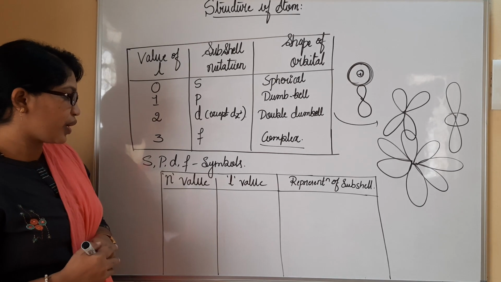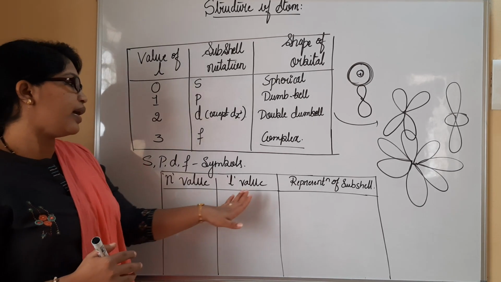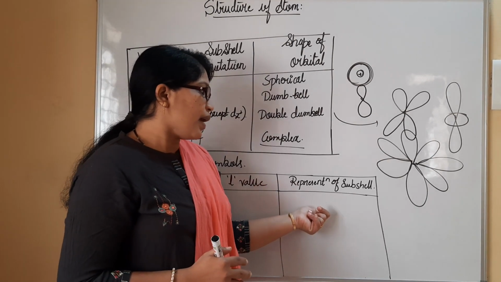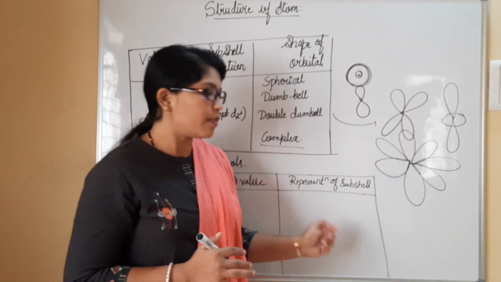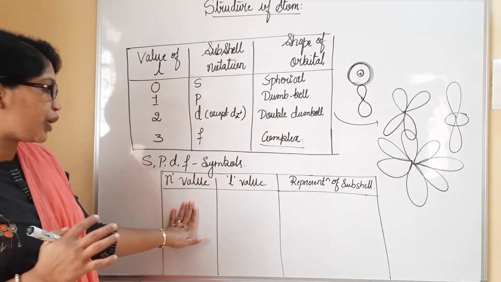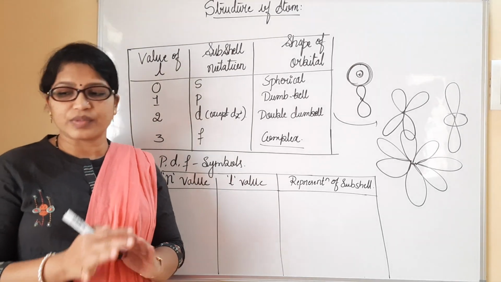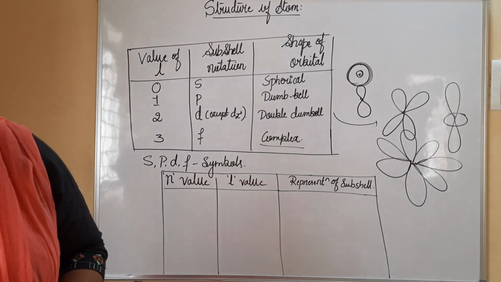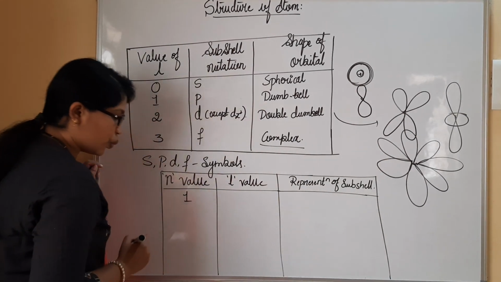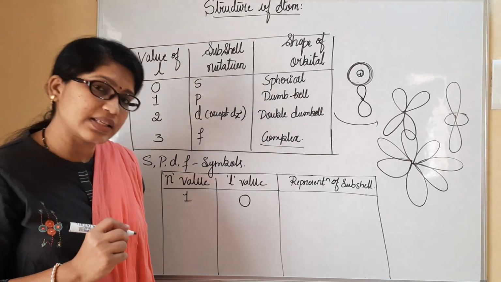Likewise, when the n value and the l value differ, respectively we will be having the representation of subshells. The n value we all know starts with integers, whereas l we consider from 0, 1, 2 and so on. For example, if n is 1, we end up with l as 0.